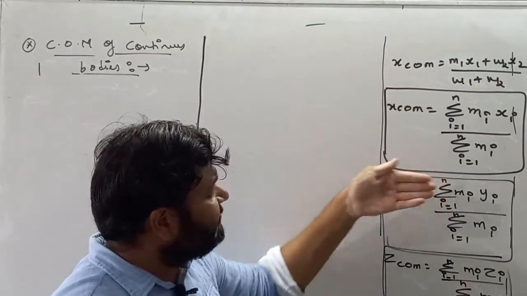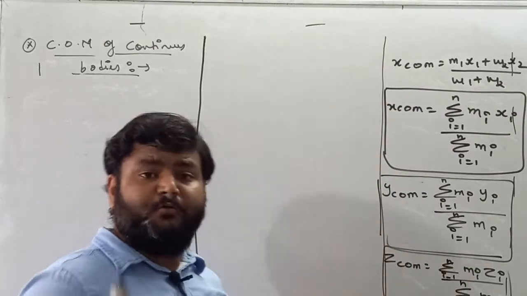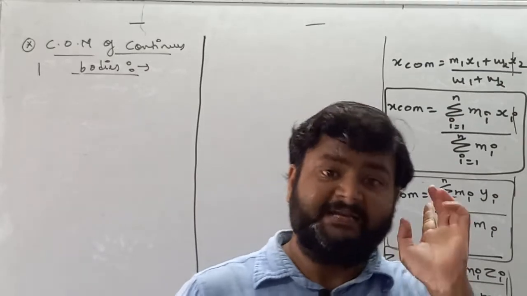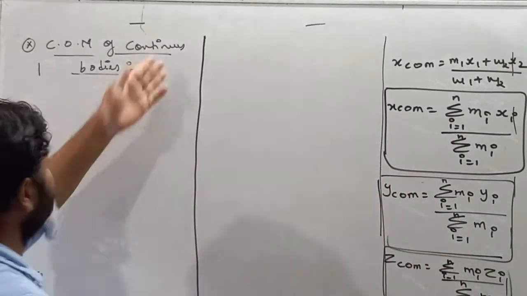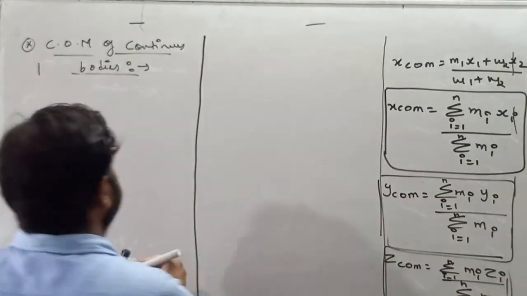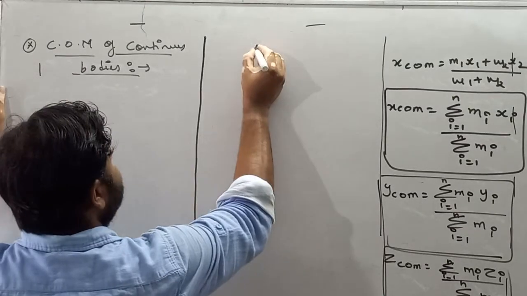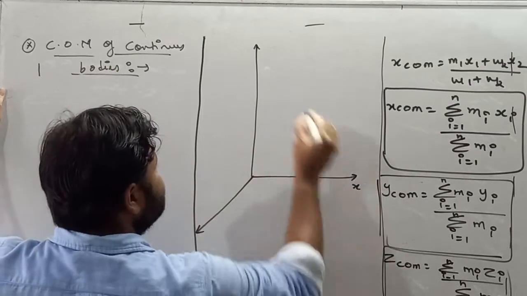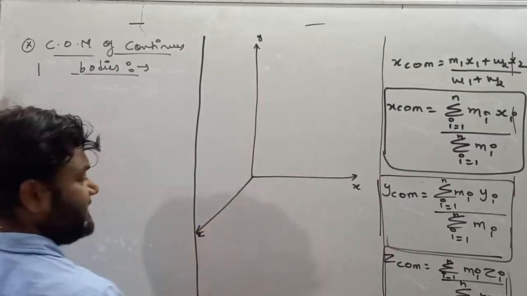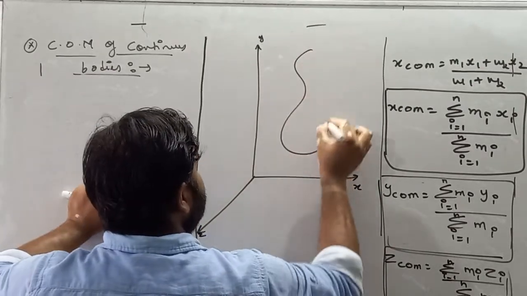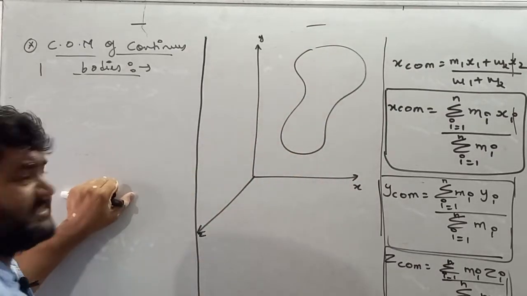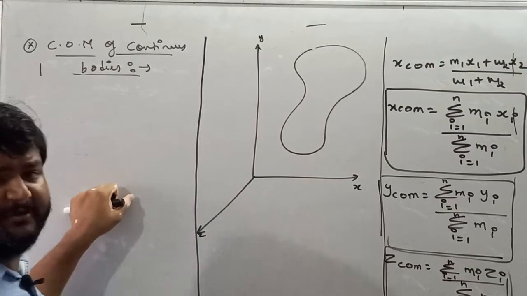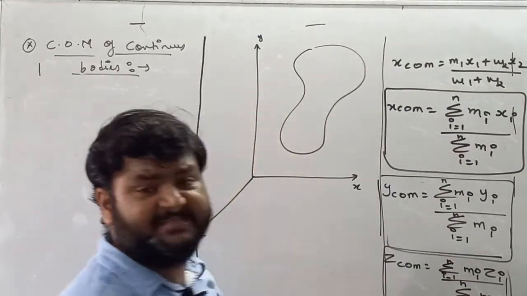So these are the formulas for finding coordinates of center of mass for particles. But now we are talking about a continuous body. So let's say, dear student, we are taking a body which is placed in a Cartesian system. Let's say this is the x-axis, y-axis and z-axis. I am taking an arbitrary shaped body. This is my body, let's suppose, and this body is a continuous body which is placed in a Cartesian system.